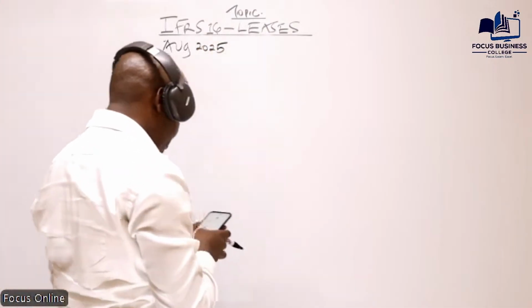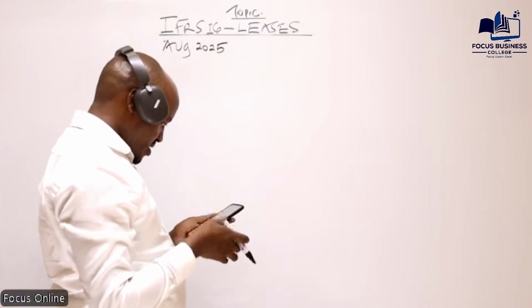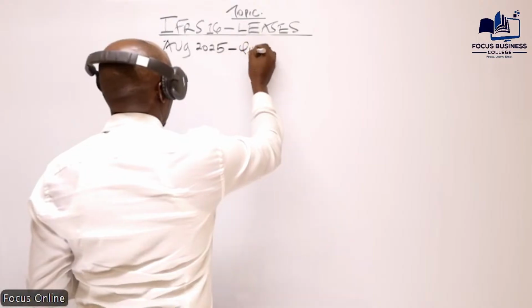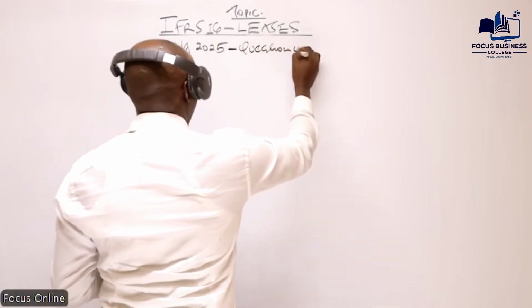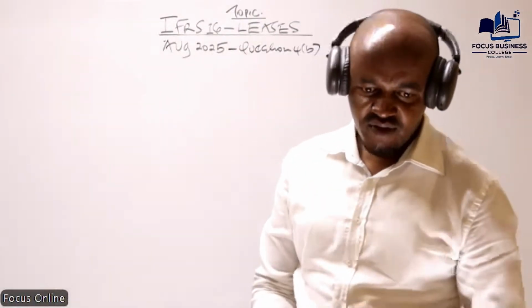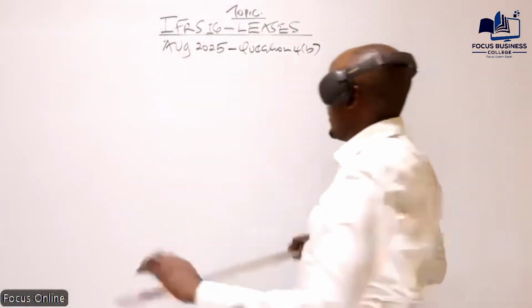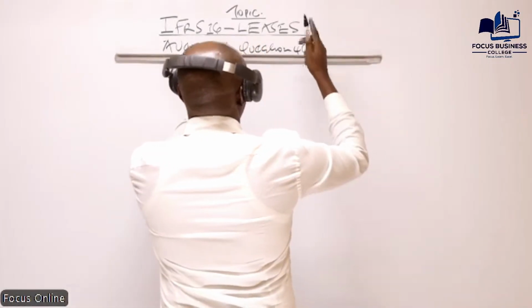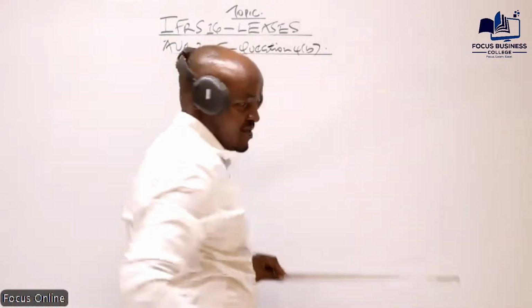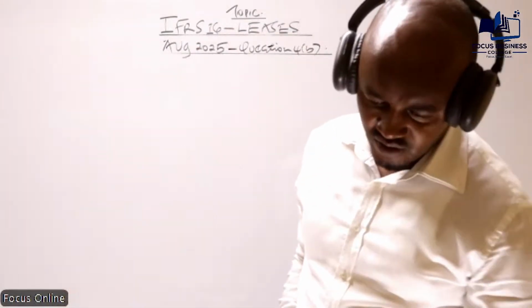Specifically, this question number 4B. Question 4B. So if you're there, please confirm. August of 2025. Question 4B.